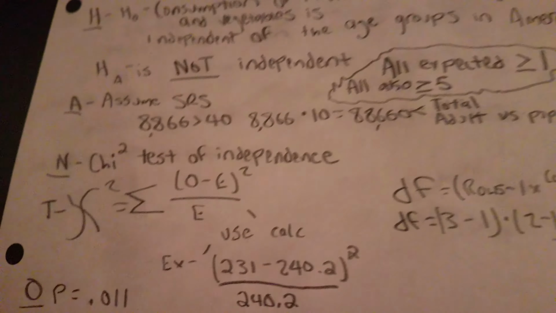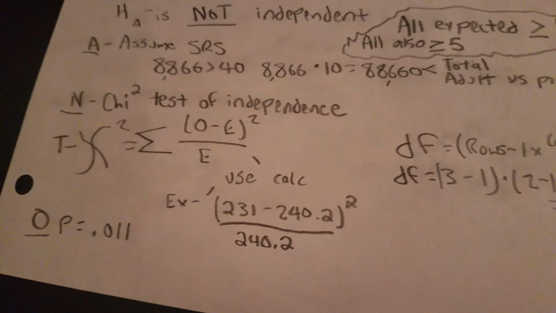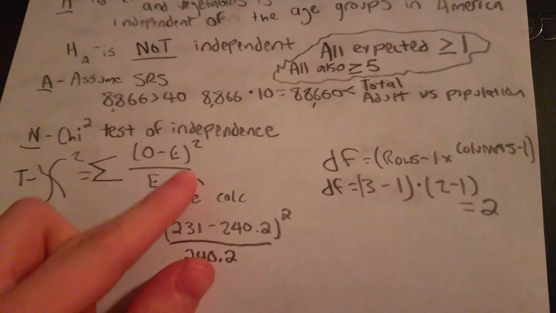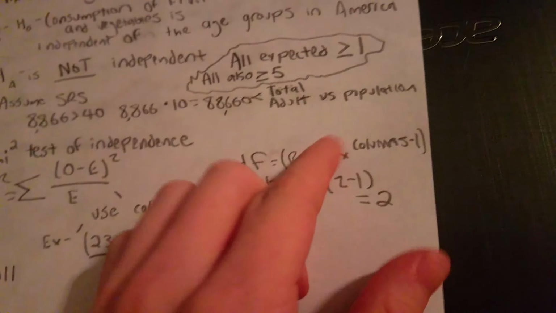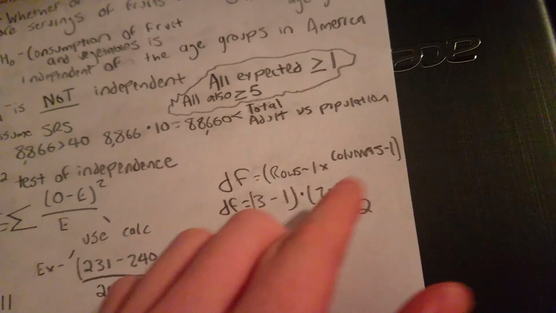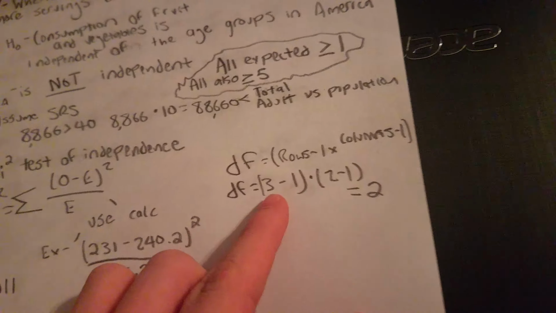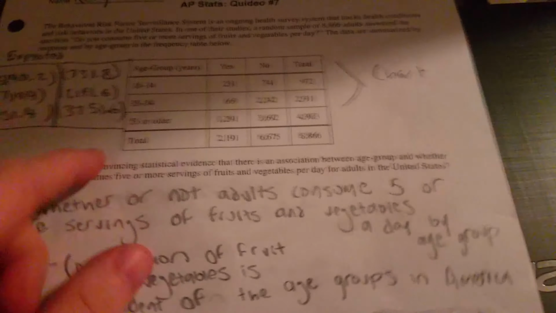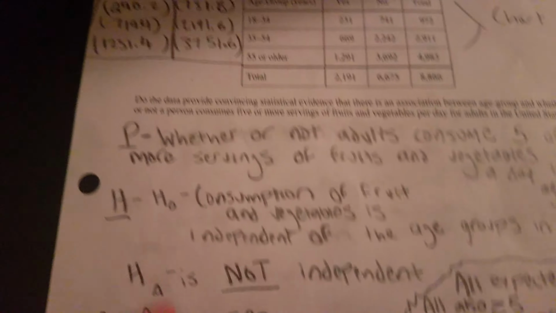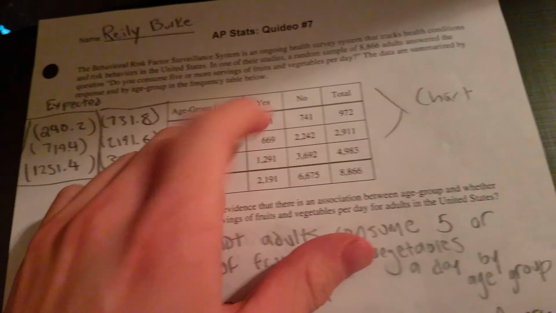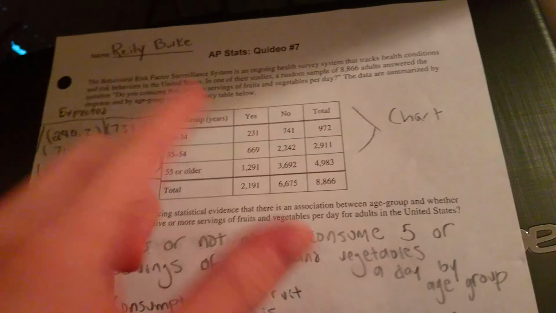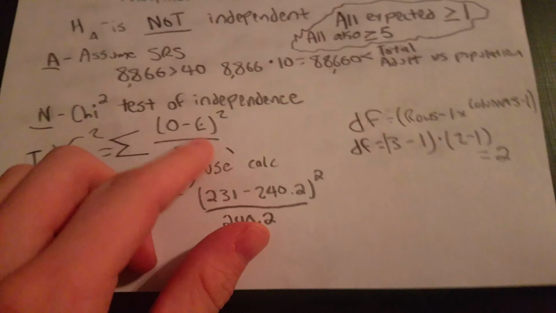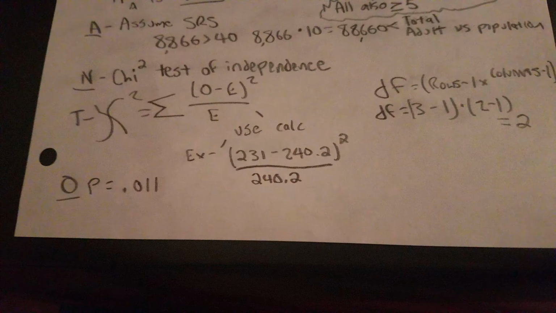The name of the test is chi-squared test of independence, and for T, this is the formula, and for degrees of freedom, it is rows minus 1 times columns minus 1, which for that would be 3 minus 1 times 2 minus 1, and that gets you 2. And I found all the expected values by multiplying that by that and doing that for each one. And for the formula, you gotta plug them all into the calculator.